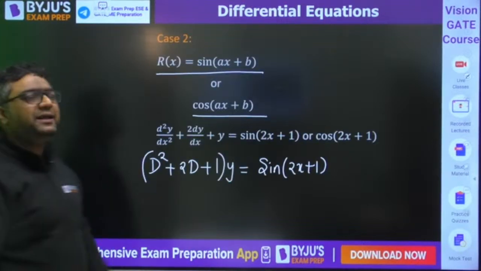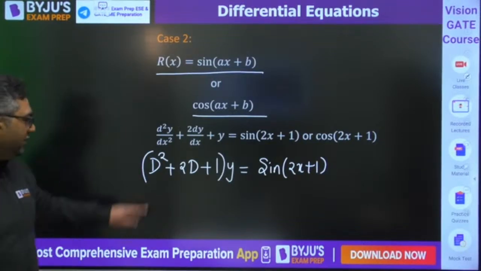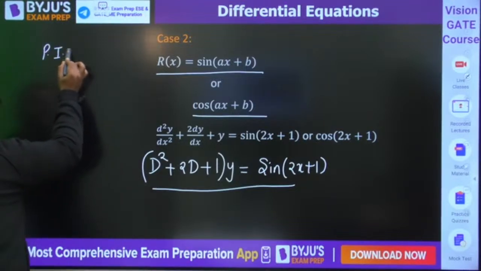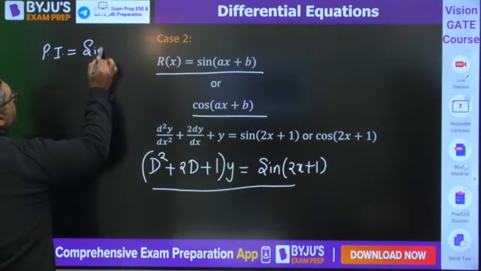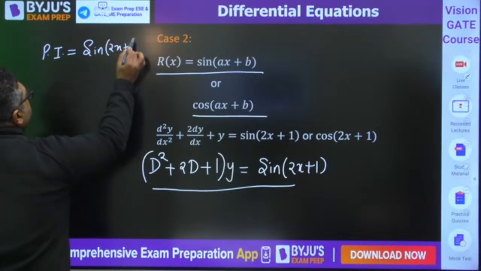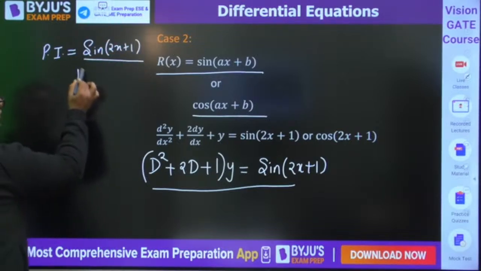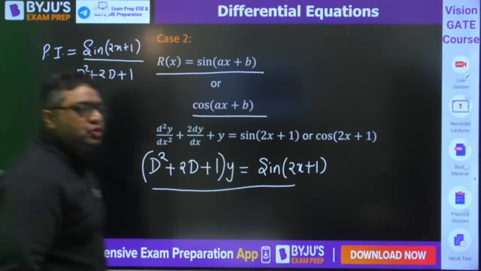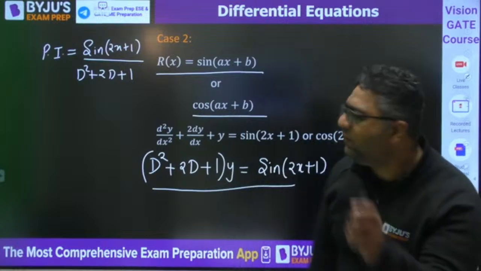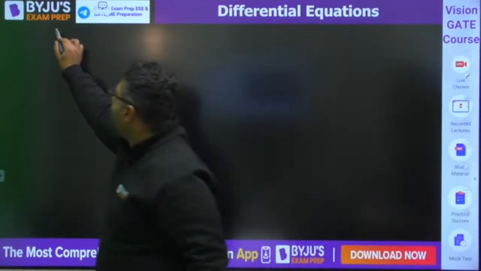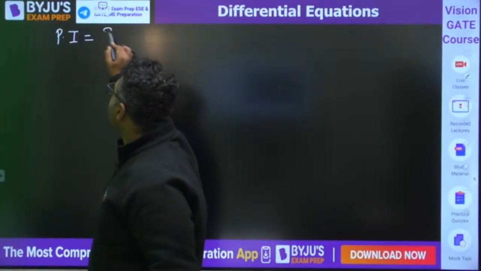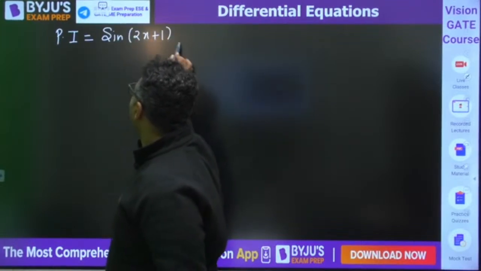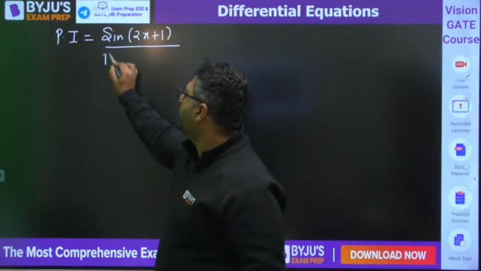Now we are going for the second case. If you have sin ax plus b or cos ax plus b, then you write it the same way. Now you would be writing the particular integral as sin 2x plus 1 divided by D squared plus 2D plus 1. This is the equation. So guys, for such cases, what will we be doing? We say the particular integral is sin 2x plus 1 divided by D squared plus 2D plus 1.